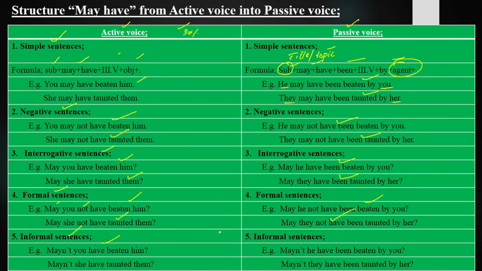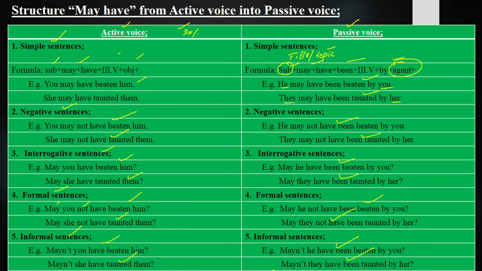Mayn't you have beaten him? Mayn't he have been beaten by you? Mayn't she have taunted them? Mayn't they have been taunted by her? May she have taunted them, and mayn't she have taunted them, mayn't they have been taunted by her.